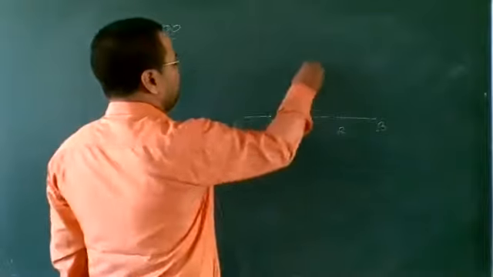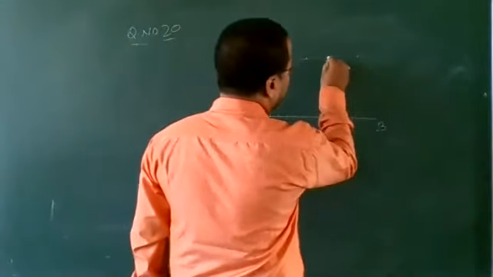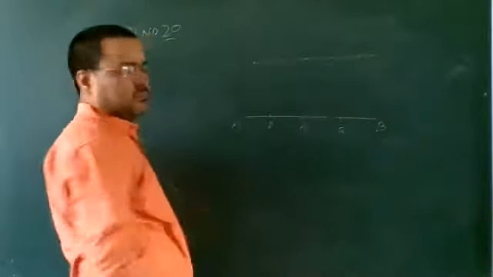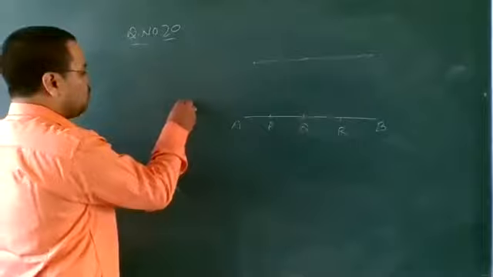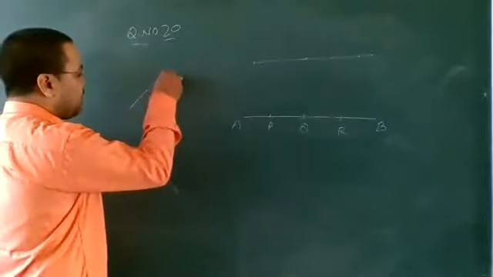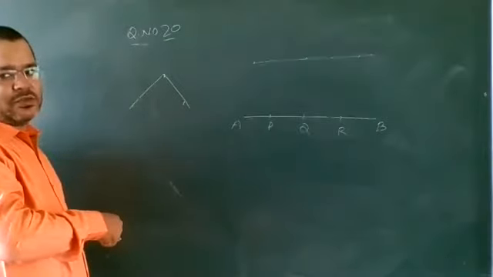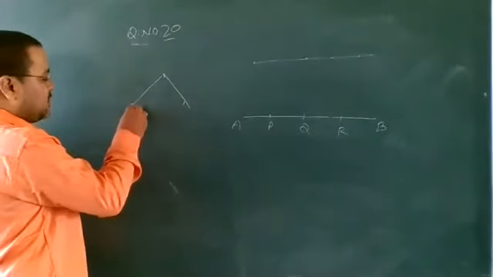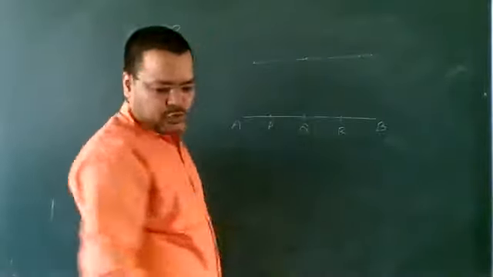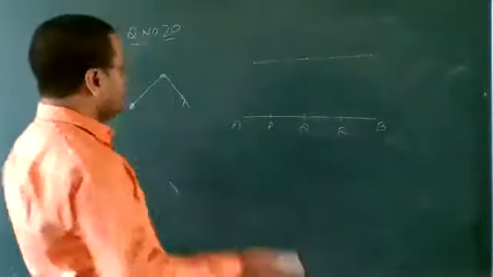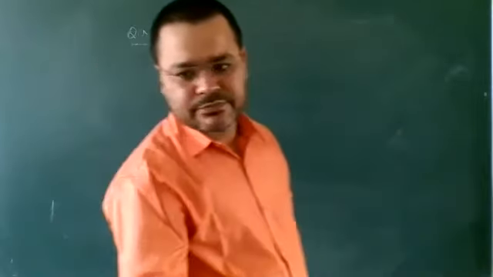Just like here, 1 point, 2 point, 3 point, and one line can be passed. So here it will be collinear points. But if we have here 1 point, 2 point, 3 point, one line cannot be passed. Here this is not a line. Therefore these points are not collinear, but here PQR is collinear. Then how we solve this question?